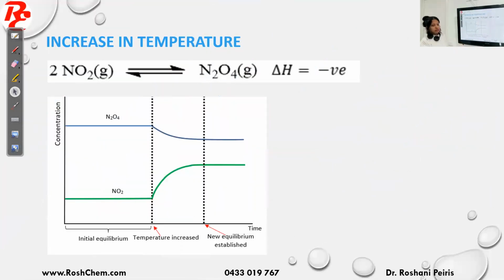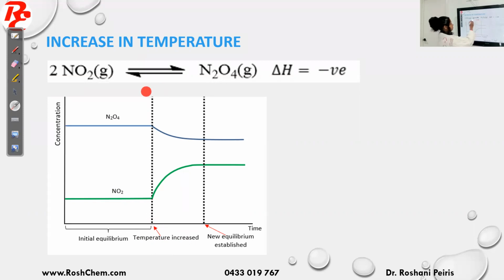Okay, so that's the concentration versus time graph for an increase in temperature for the same reaction. Your reaction is exothermic, and we just discussed that in exothermic reactions, an increase in temperature favors the backward reaction. Now we will see it from the graph. Initially the concentrations are constant because your reaction is at equilibrium. Now you disturb the equilibrium by increasing the temperature. This is the point where you increase the temperature.